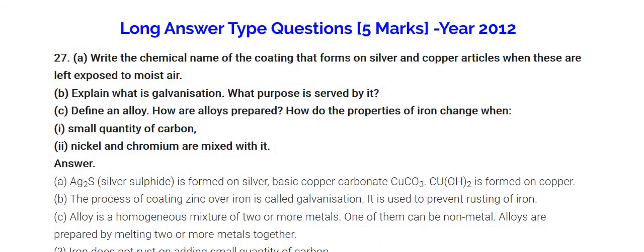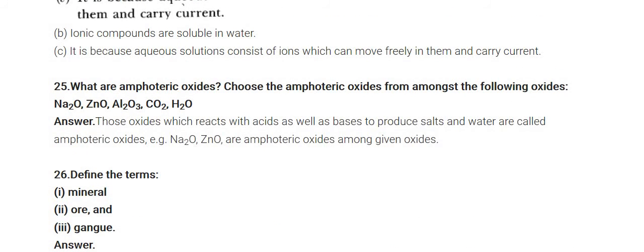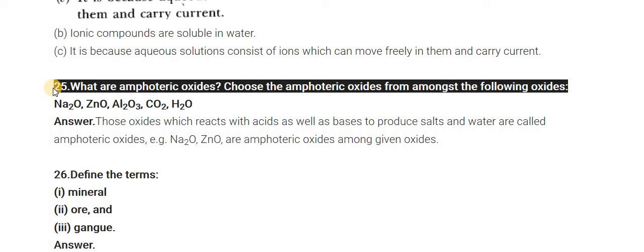Now let's move further. Question number 25. What are amphoteric oxides? Choose the amphoteric oxide from amongst the following oxides. For that you have to remember the definition of amphoteric oxide. What is the definition?